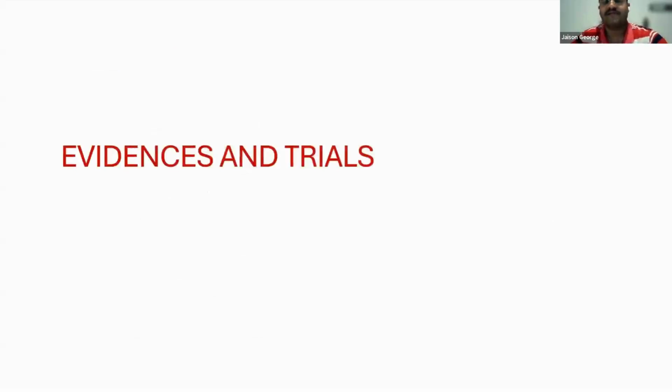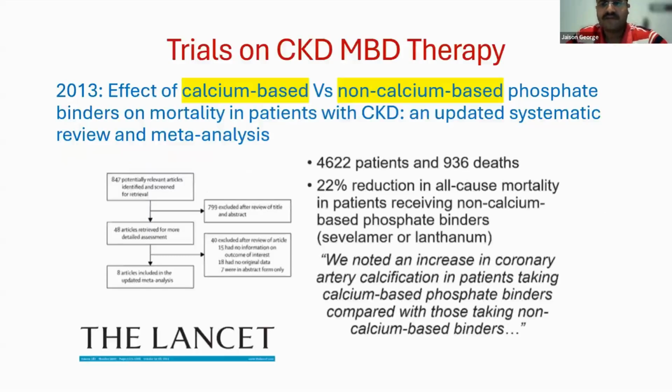Now, what are the evidences and trials we have? So let's look at the research and evidences available on vascular calcification. This is a meta-analysis published in The Lancet in 2013 by Sophie Jamal and team to understand the effect of calcium-based versus non-calcium-based binders on mortality in CKD patients. Over 4,600 patients were included in this study. It was found that there was a 22% reduction in all-cause mortality in patients receiving non-calcium-based binders. Coronary artery calcification was more pronounced in patients on calcium-based binders in a few studies included in this meta-analysis, but this was not consistent across all studies.